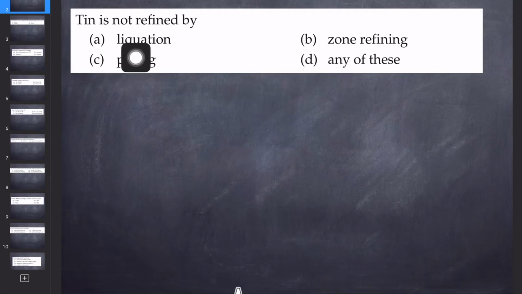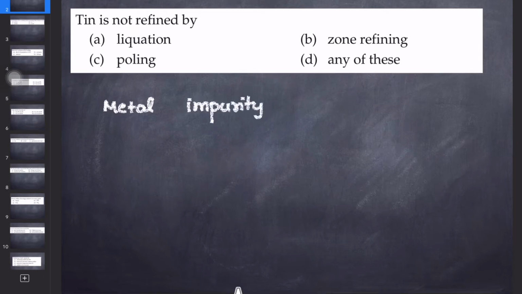Liquation is done when the melting point difference is very high between the metal and impurities. If the difference is high, then we do the liquation process. So we can do it for tin. It will be okay because tin melting point is very low. It is around 232 degrees centigrade. So when you heat that, tin will melt, but the impurity will be in the solid state itself. So you can do the liquation process for tin. So it is the first option, that is the correct one.